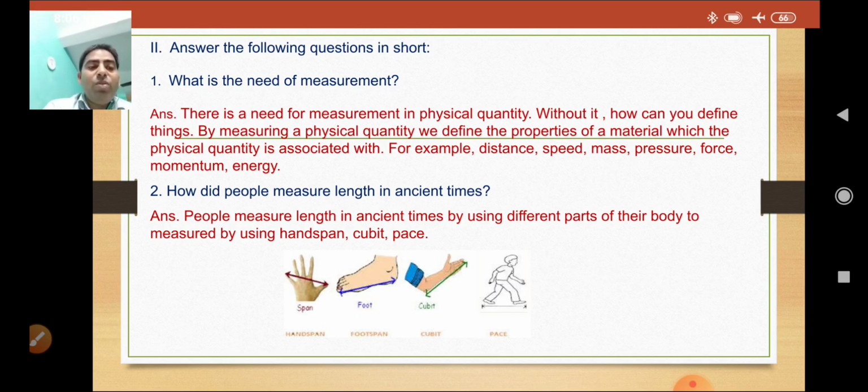If we don't have measurement, a lot of problems are created. So here are all the needs of measurement. The answer is, there is a need for measurement of physical quantity. Without it, how can you define things? We cannot define it. By measuring a physical quantity, we define the properties of a material which the physical quantity is associated with. Example, distance, speed, mass, pressure, force, momentum, and energy.